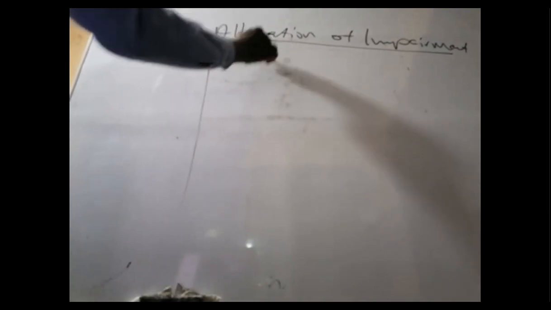Now let's go through the allocation. We normally put it in a table. Start with the asset, write the assets here. Write the carrying amount here. Then write the impairment charge.